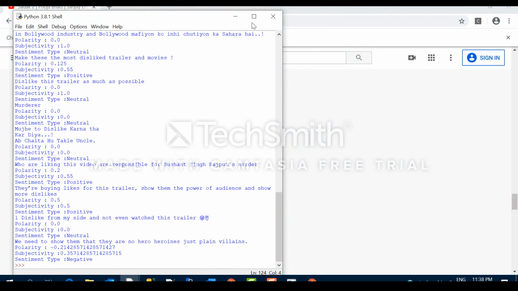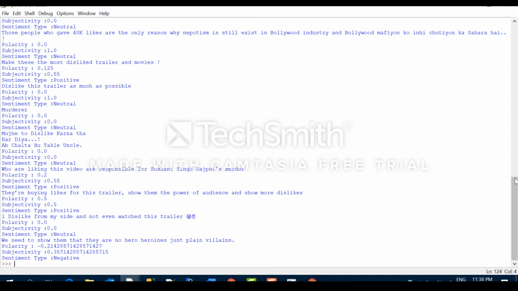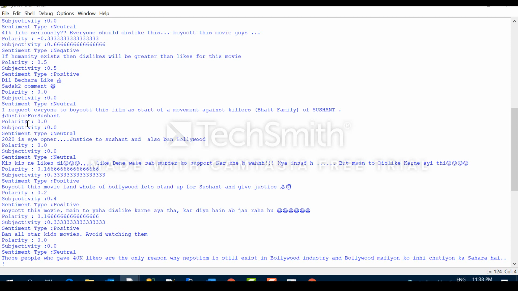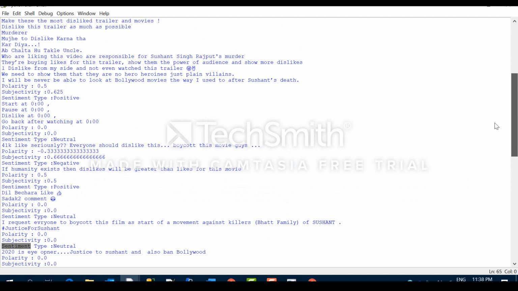It already printed. So I have actually given a print statement for each of the comments and their subjectivity, polarity, and sentiment type. I'm printing it there itself.